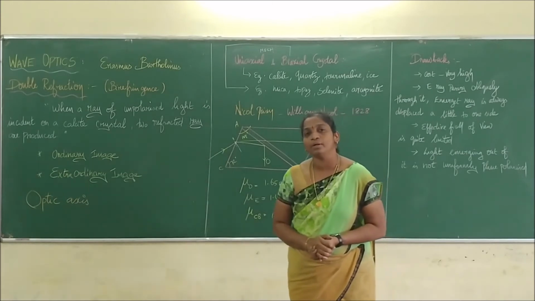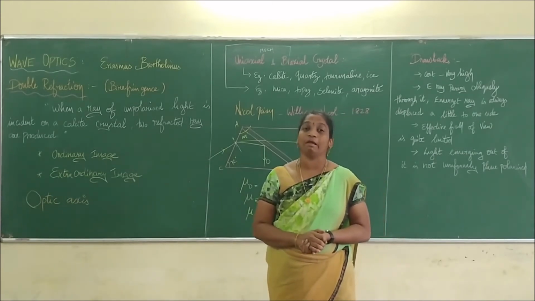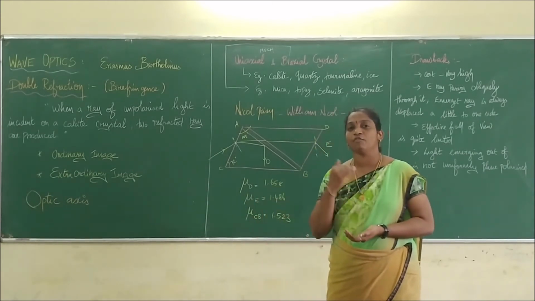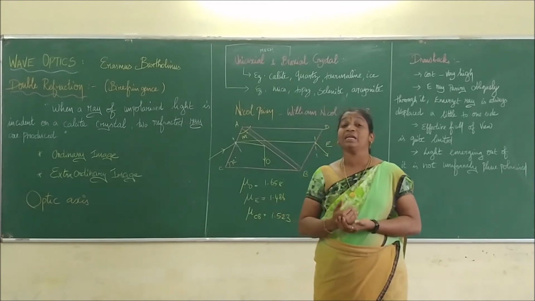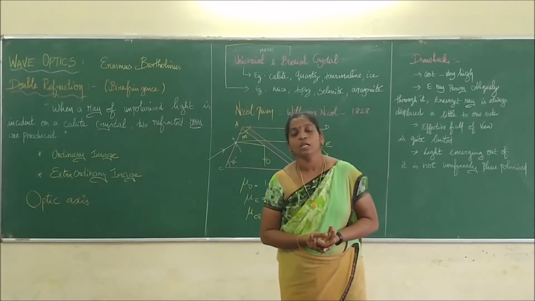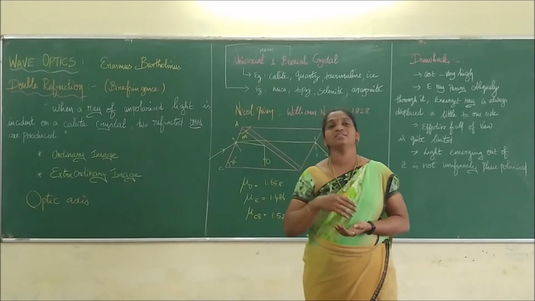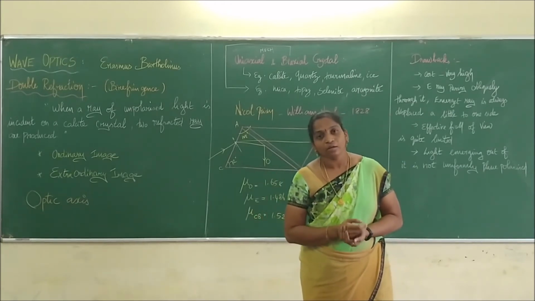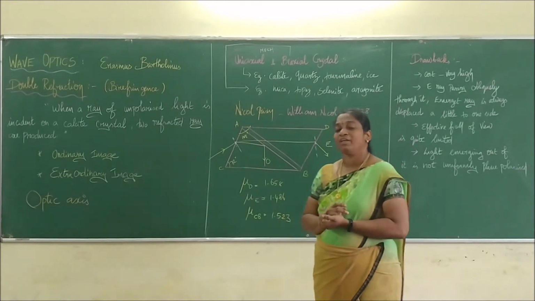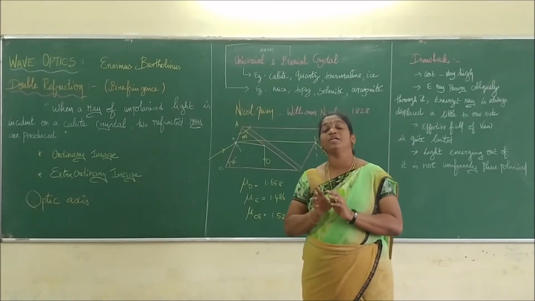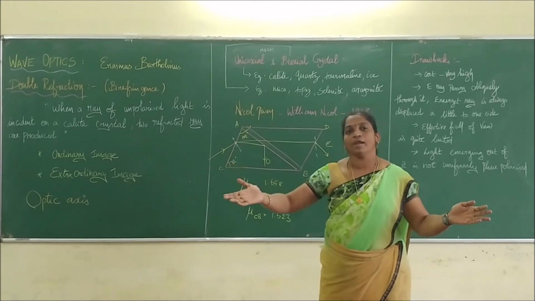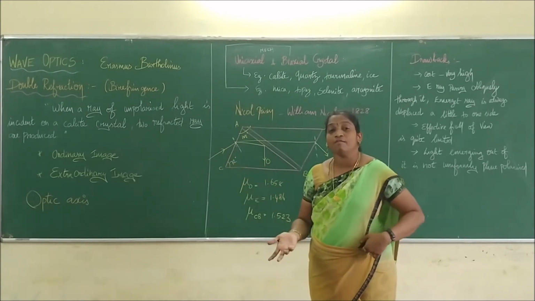What is meant by double refraction? We know what refraction is: a light ray moving from one medium to another bends towards or away from the normal, depending on whether it moves from a rarer medium to a denser medium or vice versa. So double refraction means the incident beam is split into two rays, and the two rays travel with different velocities.